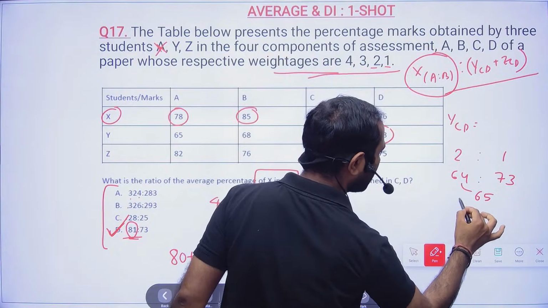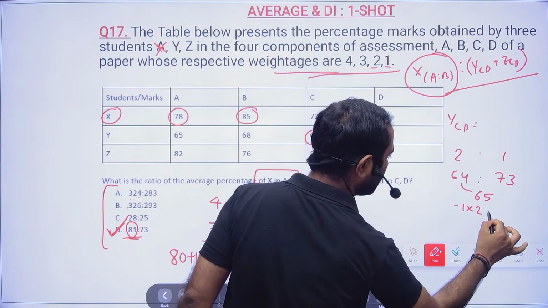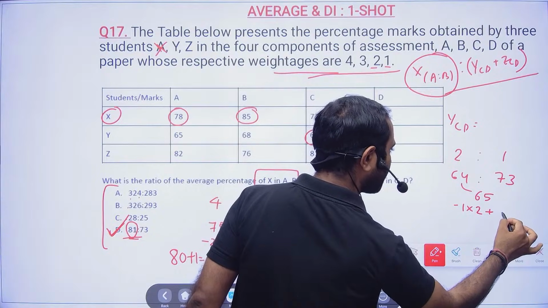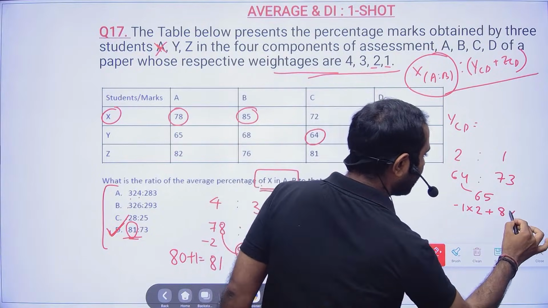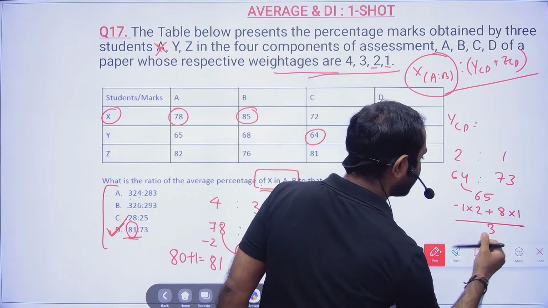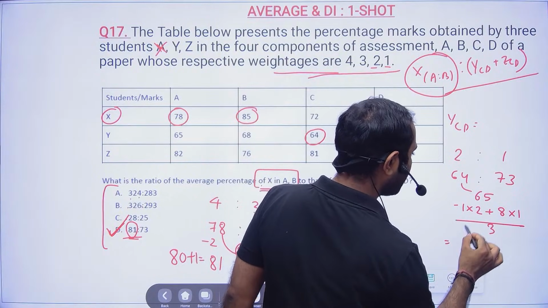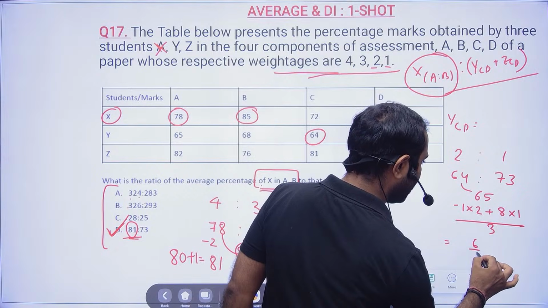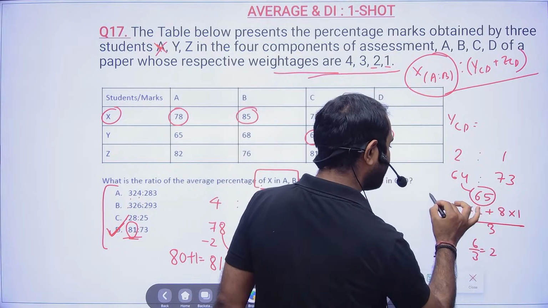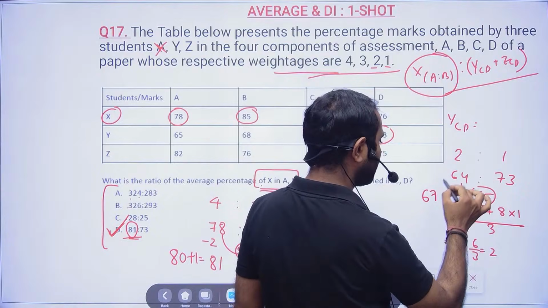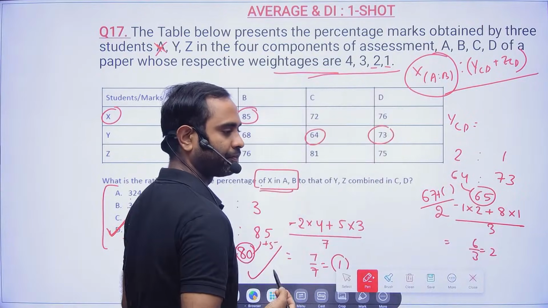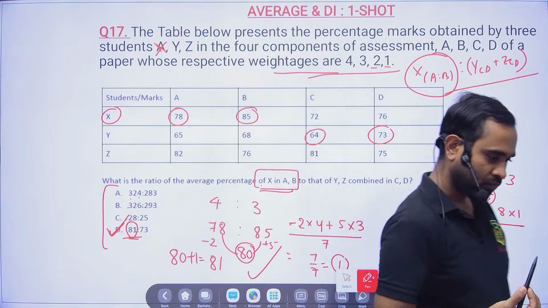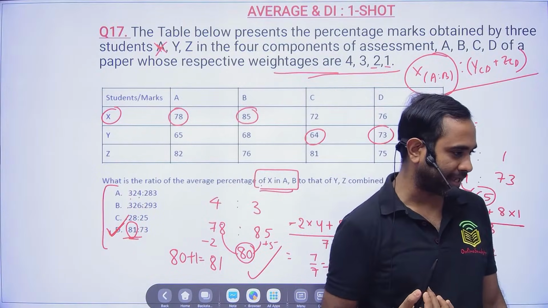This is 1 less, so minus 1 into 2, and this is 8 more, so 8 into 1, and then divide by 2 plus 1, which is 3. So 6 by 3 is nothing but 2. So one value will be 67, another value you have to get, and because they are asking for the average, you have to divide by 2. That's all. Sir, I cannot understand the question by reading.